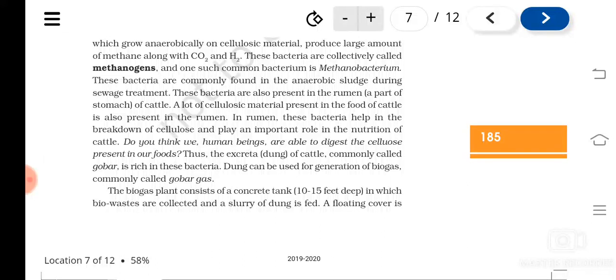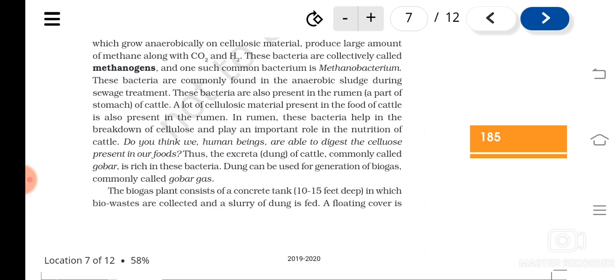So because of the presence of this only, the cows are able to digest cellulose. Now the excreta or cow dung will have a number of bacteria, methanogens, and this we can use for making gases like methane, carbon dioxide and hydrogen.